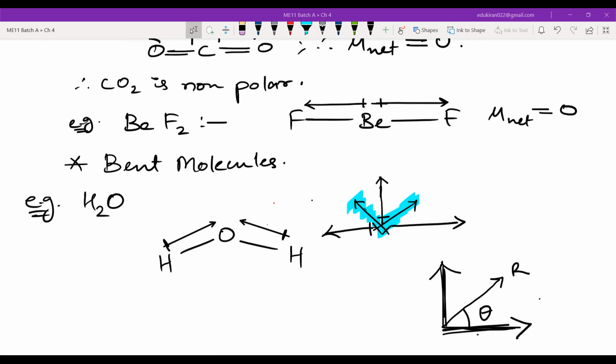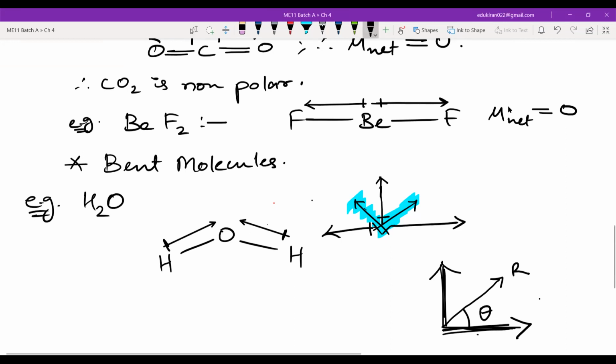Vector addition, unit vector, vector resolution. Yeah, it is vector resolution. Parallelogram method, na? Vector resolution. This is vector resolution. So we have to resolve the vector.